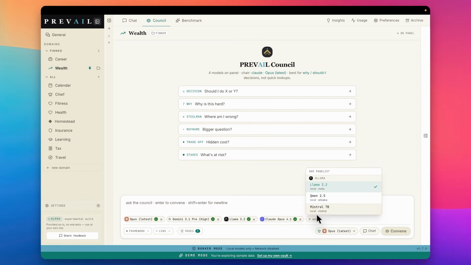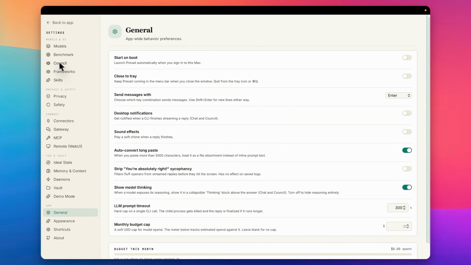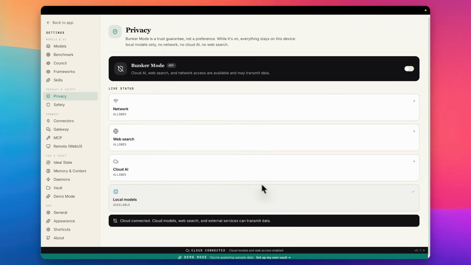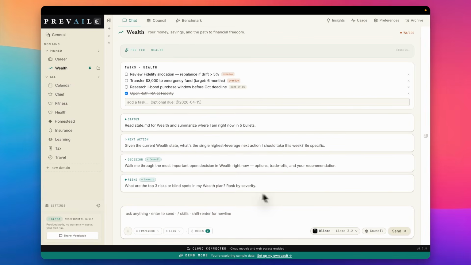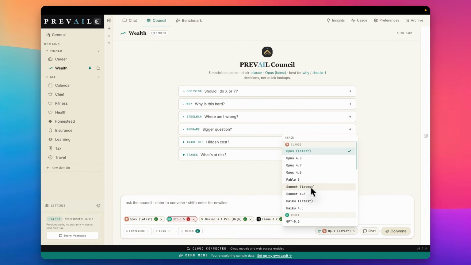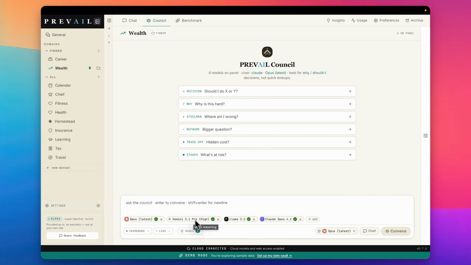So in here, I think we have to get out of bunker mode. That's what's causing the issue. Let's go over to privacy, go over to leave bunker mode. I think that helps us. If you're not familiar with what bunker mode is, we've spoken about that. Now we are cloud connected. If I go back to my wealth council, we should see more models are showing up in here. I think bunker mode prevents us from seeing those models. Essentially, bunker mode keeps you in local models.